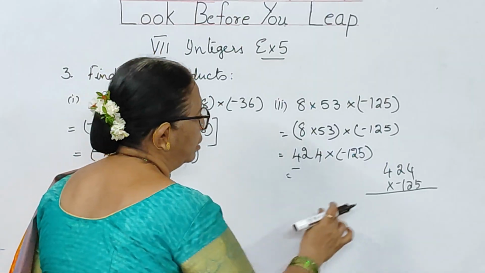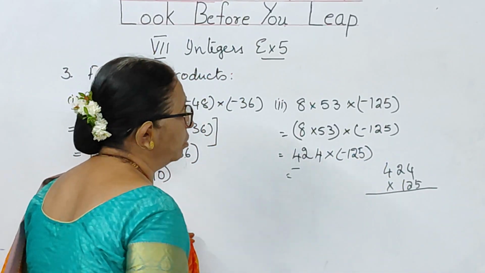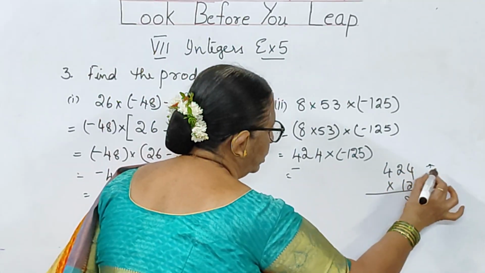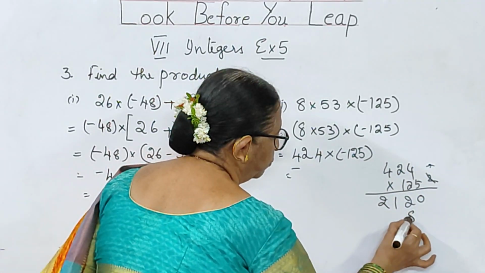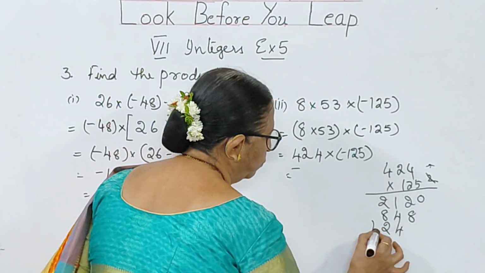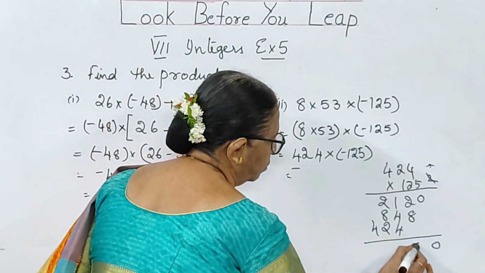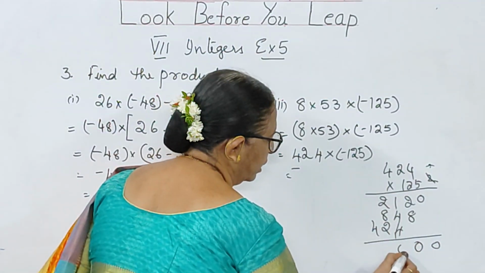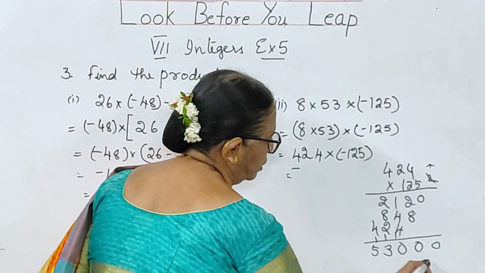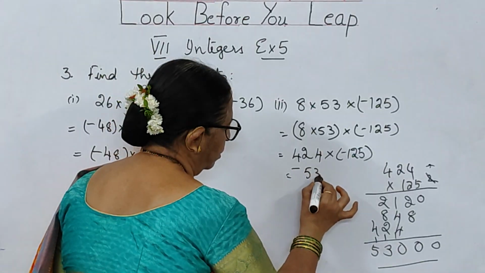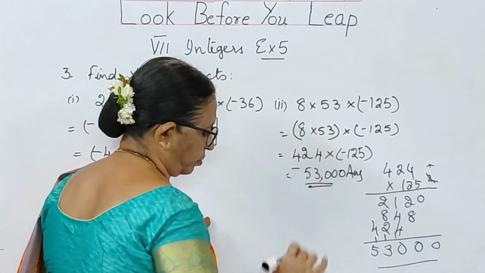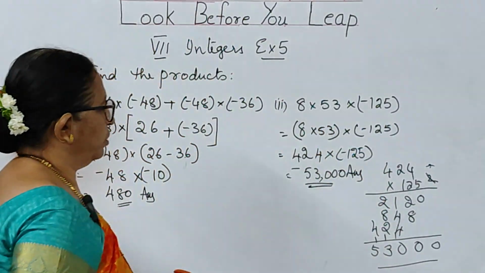I have kept it, children, here. Now I am going to multiply 424 into 5. 5 4s are 20. 10 plus 2, 12. 20 plus 1, 21. 2 4s are 8. 2 2s are 4. 2 4s are 8. And 4 2 4. When you add, how much are you getting? 0. 10. 8. Again 10. This is 10 and 3. 13 and 53,000. So minus 53,000 is your answer. So go through it, children.